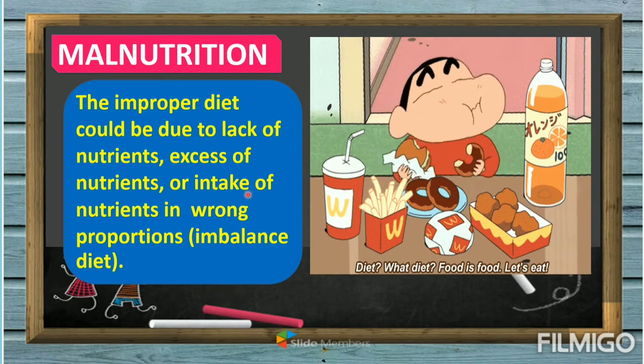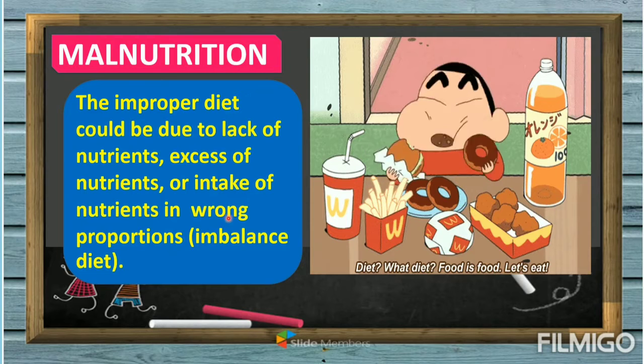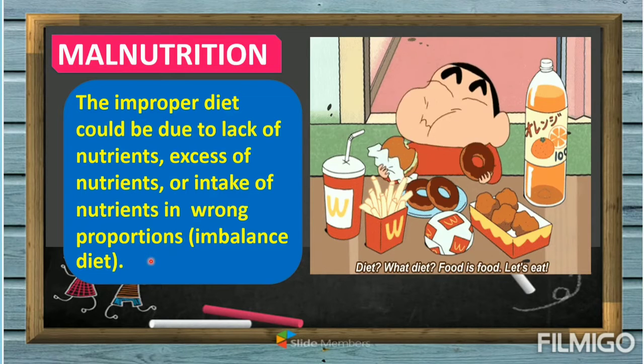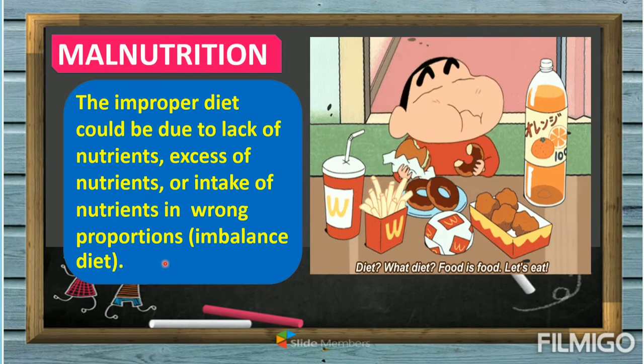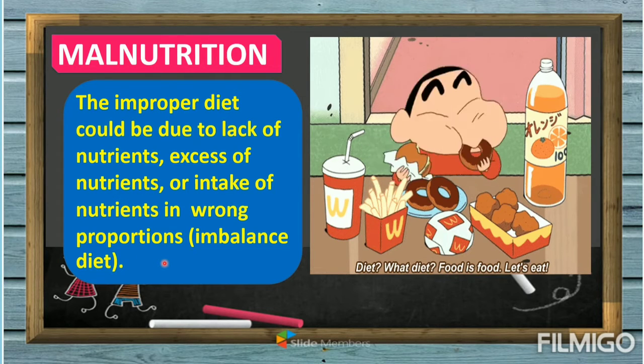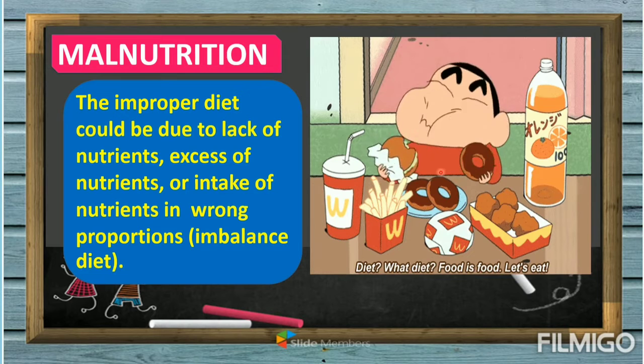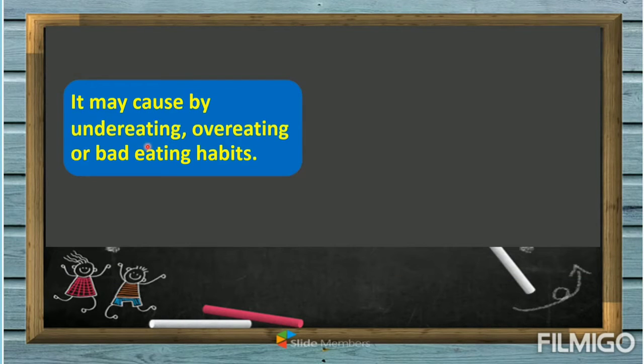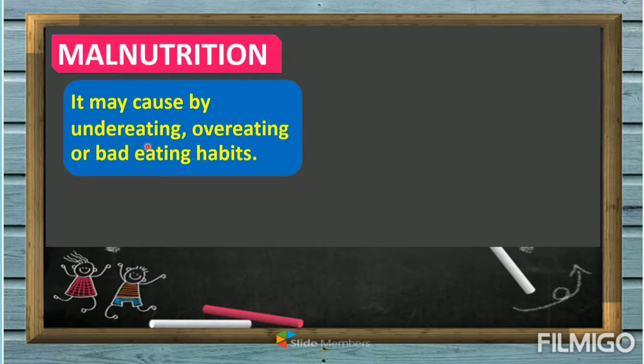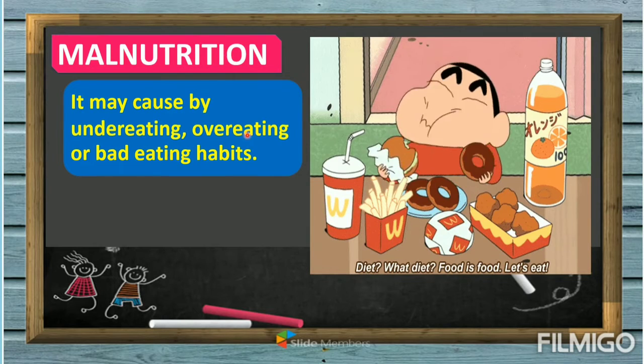Next, intake of nutrients in wrong proportions. For example, too much carbo, less proteins, or too much fatty foods, something like that. So it may lead to an imbalanced diet. It may also be caused by undereating, overeating, or bad eating habits, like this.